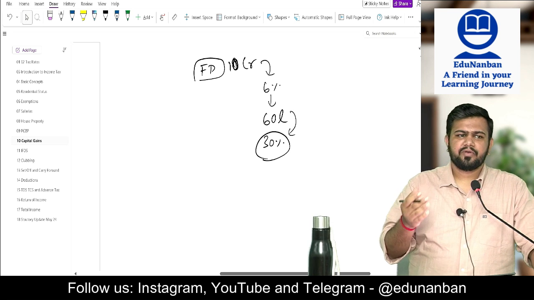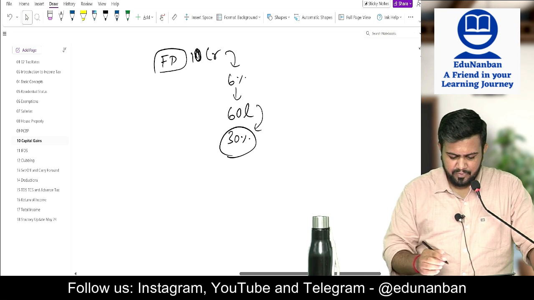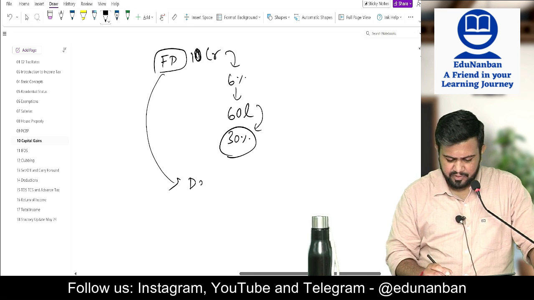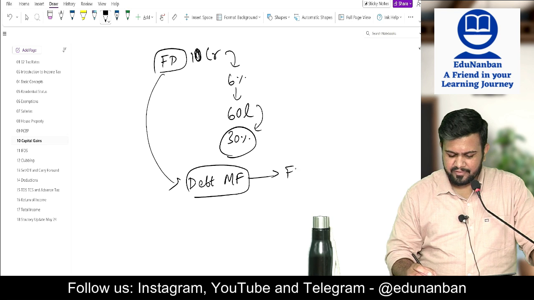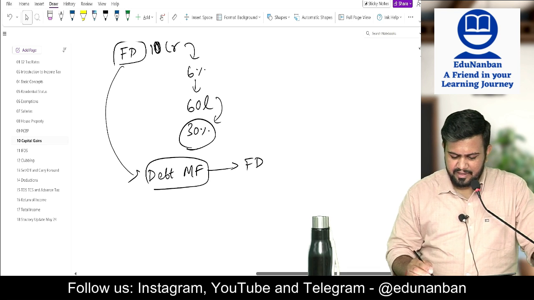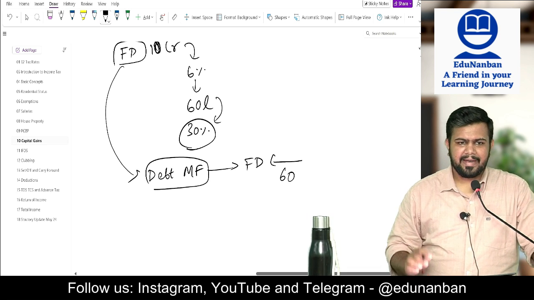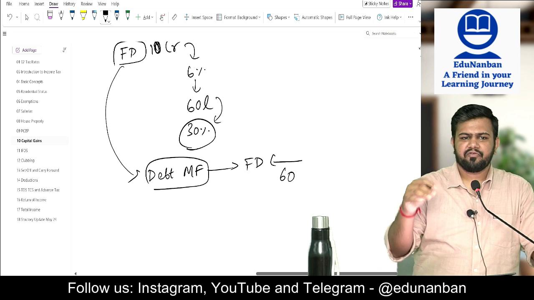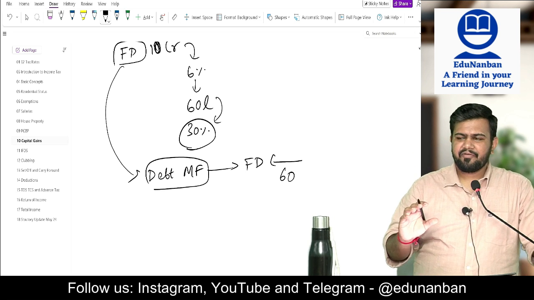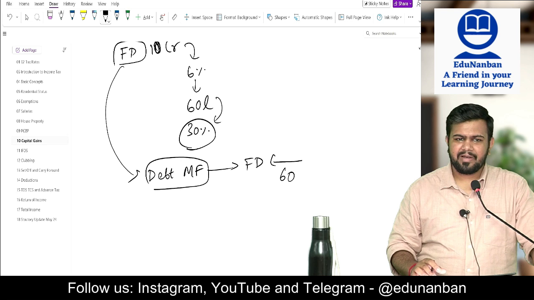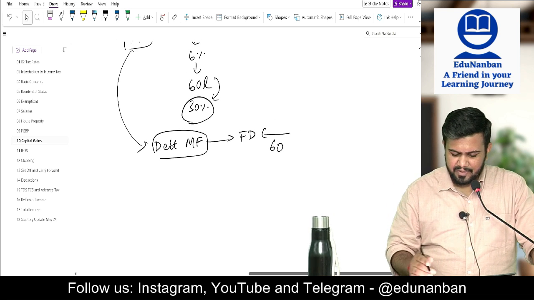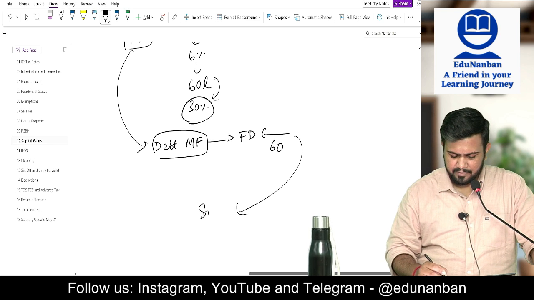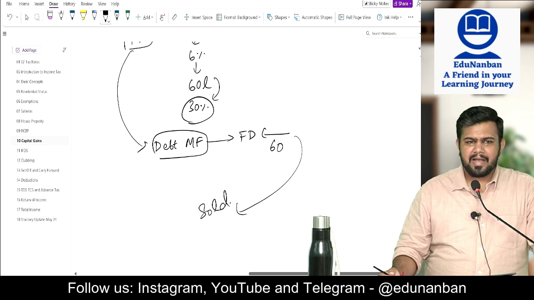So what did I think? I thought of a unique solution. What I did is I invested in debt mutual fund. Then this debt mutual fund will invest in FD. Then they will earn 60 lakhs. And let's say I kept this debt mutual fund for more than 2 years. If I keep this for more than 2 years, it will become long term. After it becomes long term, I sold it.